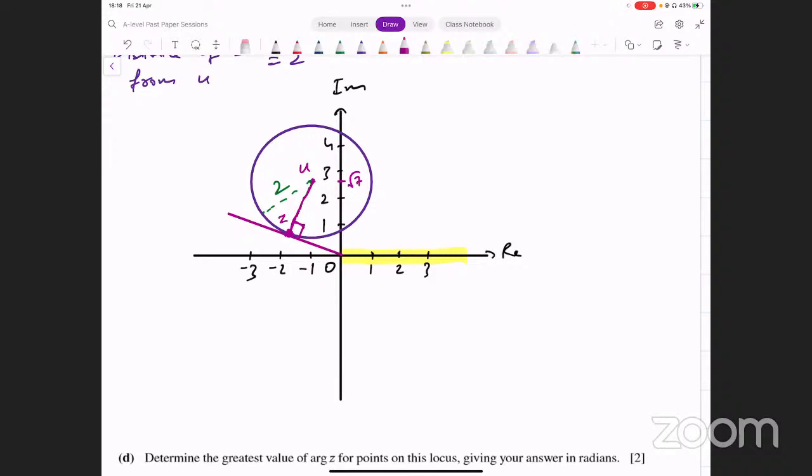How can we figure out this angle? We also need to know this length. We know this length is 2. If we make a triangle this way, then in this triangle, why is it only 2 marks? This would require more working.